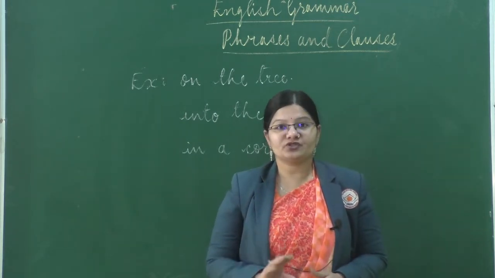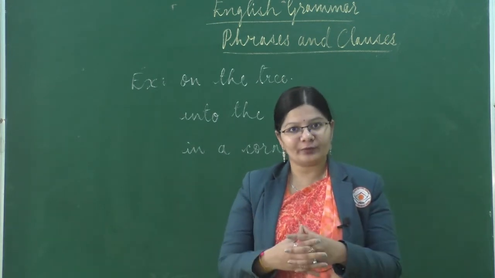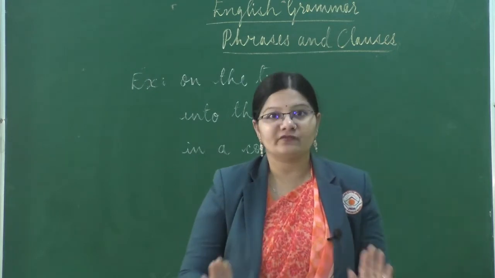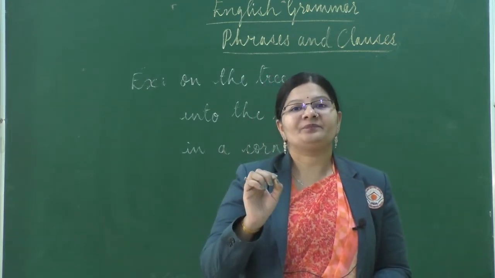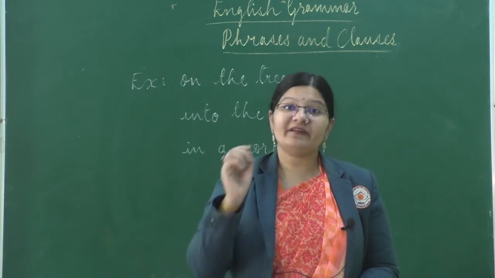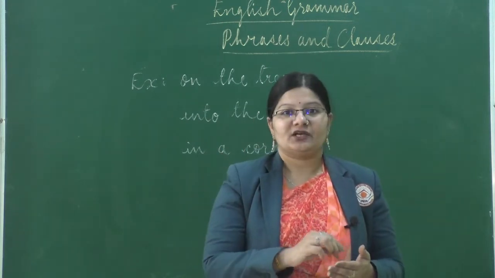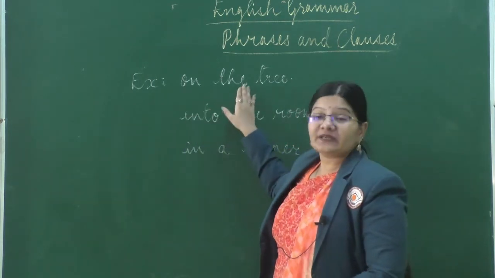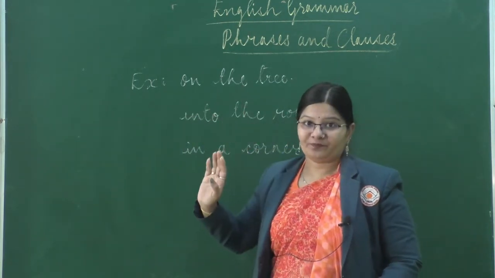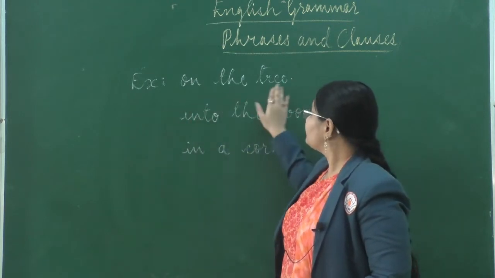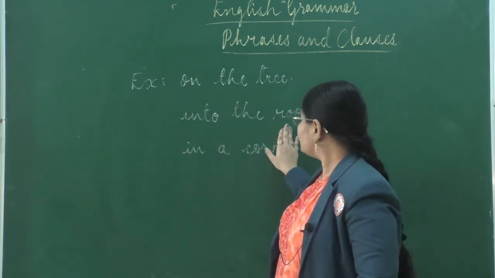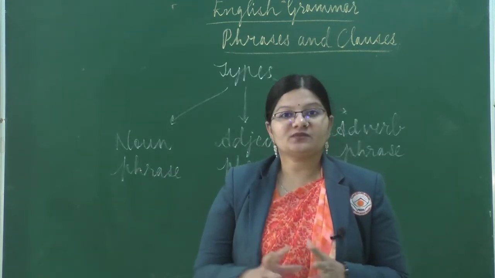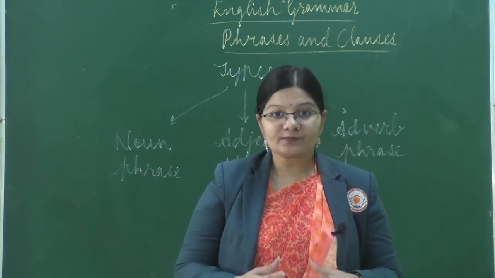So students, I hope you understood what phrases are. They are just a group of words. They are linked grammatically. They don't have a subject, they don't have a verb, but they can only give a complete meaning when they are in the sentence. So they are just a part of the sentence which does not give any meaning when they stand alone. So the examples are on the tree, into the room, in a corner. So students, now let us move further and understand the types of phrases.